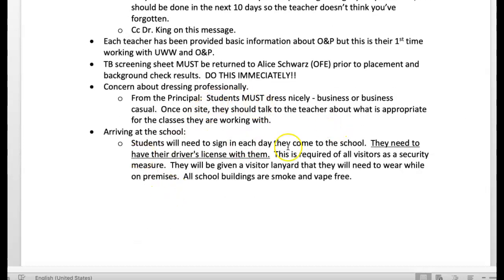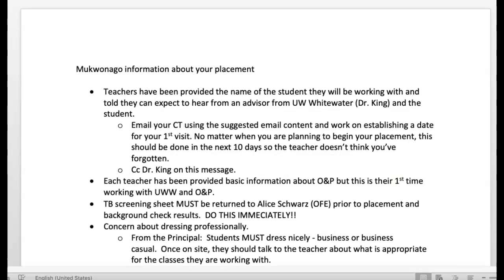In addition, remember that Mukwonago is the school where you need to make sure that you have your driver's license. It's required of all visitors as a security measure. You're going to be given a visitor lanyard, and you're going to need to wear that while you are on the premises. So that concludes our instructional video.